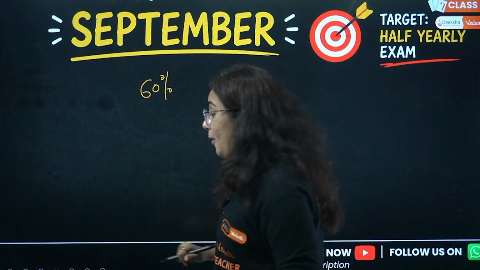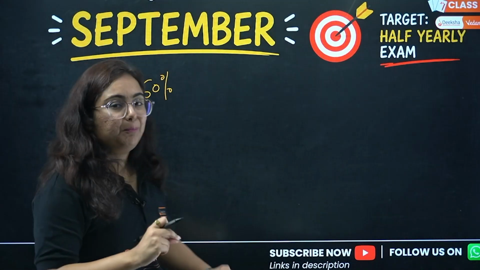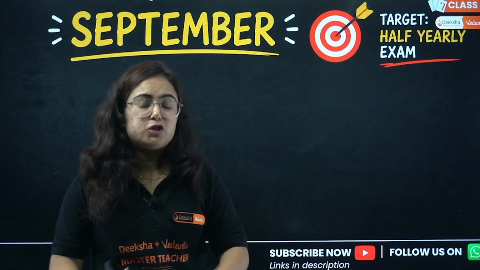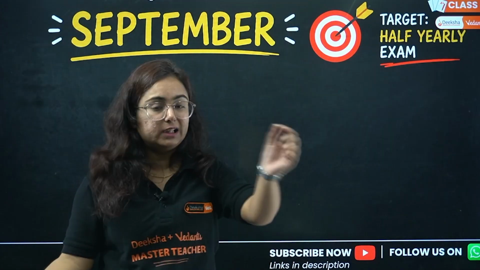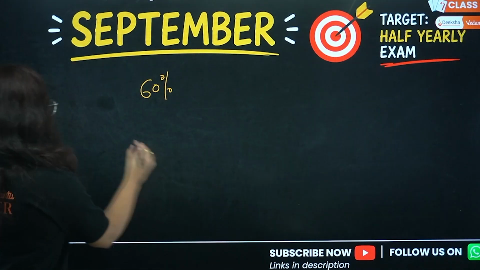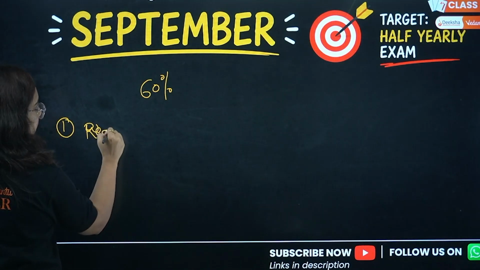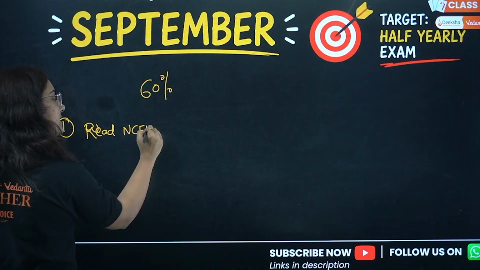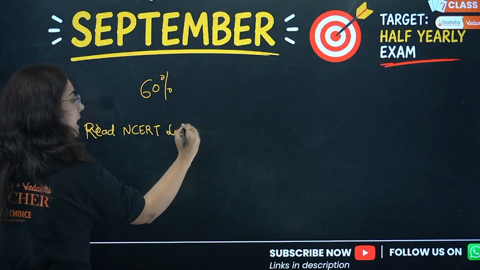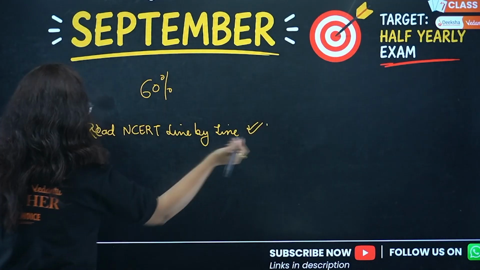Now, but the point here is, ma'am, how to study. See, it's not just completing the chapters and rush. It's not just giving yourself a target that I have to do that without any proper structure or plan. So this is the proper structure. First is to read your NCERT line by line. In science and SST, this is a must activity.